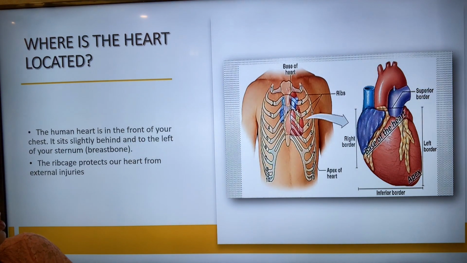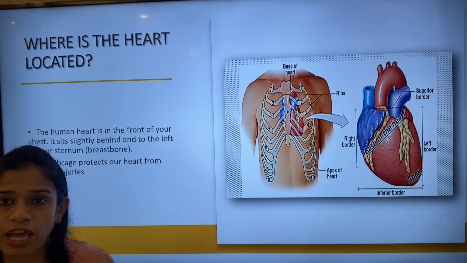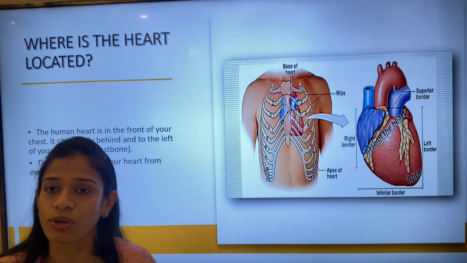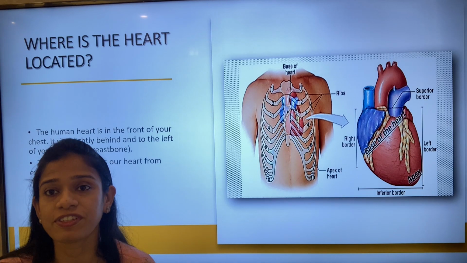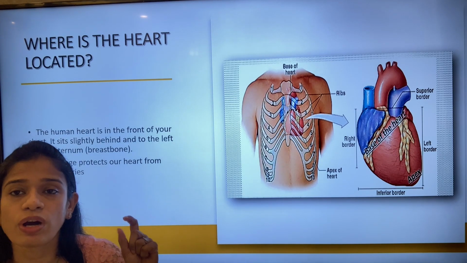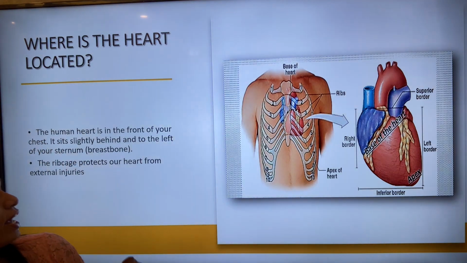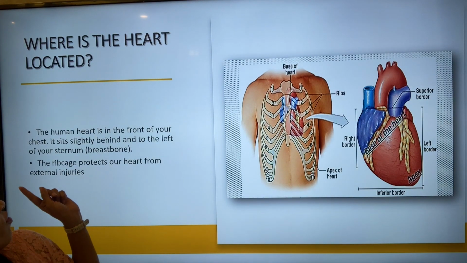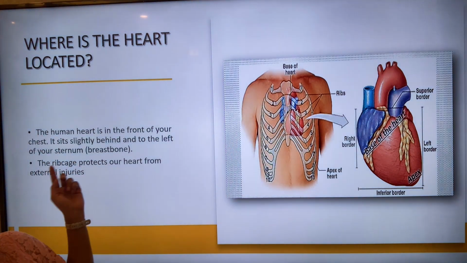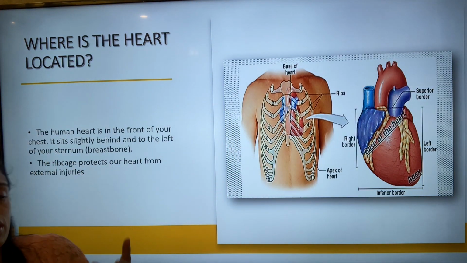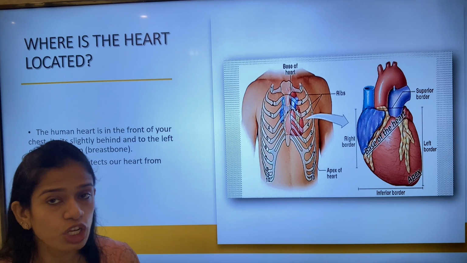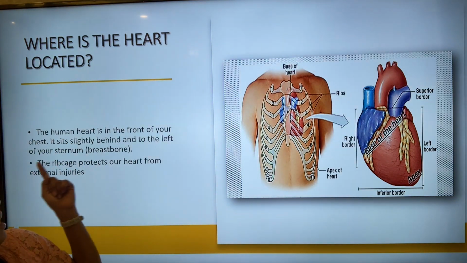Next, we move on to where the heart is located. We all know that our human heart is located on the left hand side or the left chest of our body. Now let's understand exactly where it is located. The human heart is in the front of our chest, just below the sternum, inside the rib cage to provide protection to the heart, and slightly behind and to the left of the sternum.